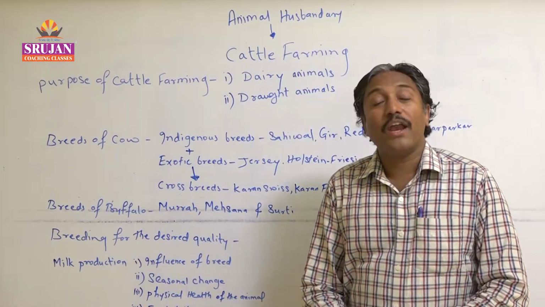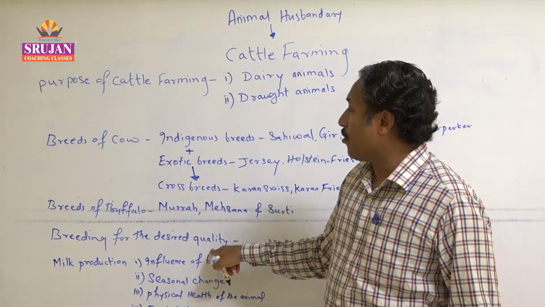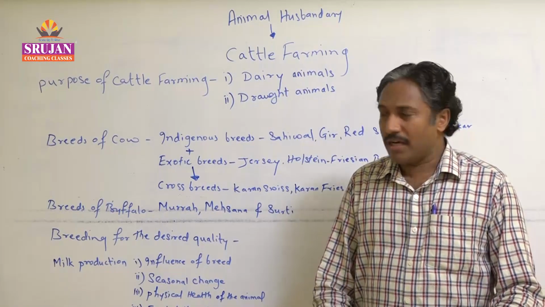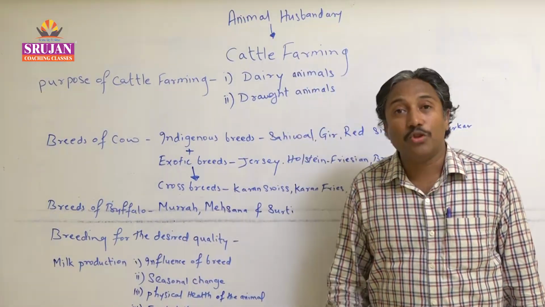So in this way we are mixing these two varieties and we are obtaining breeds of this particular desired quality, whether it is of cow or of buffaloes. Now here they state how this mechanism is carried out. अब जो breeding mechanism होता है desired quality के लिए कैसे किया जाता है, दो मेथड होते हैं.